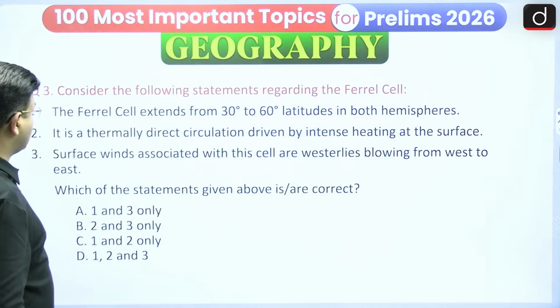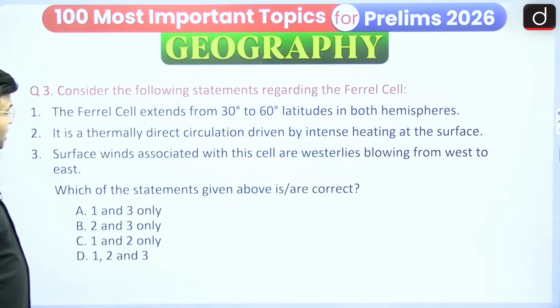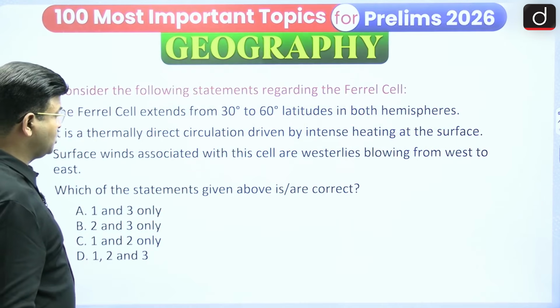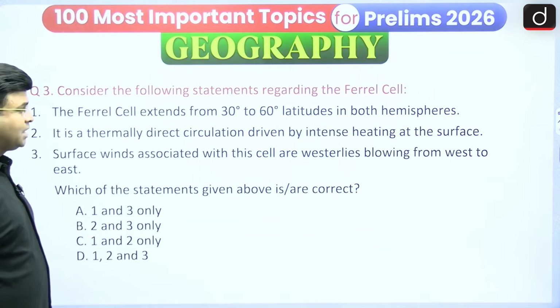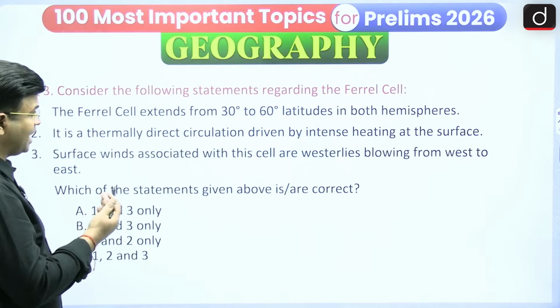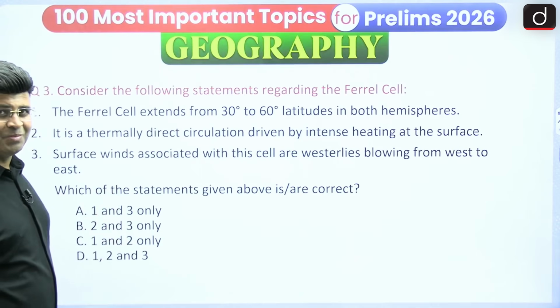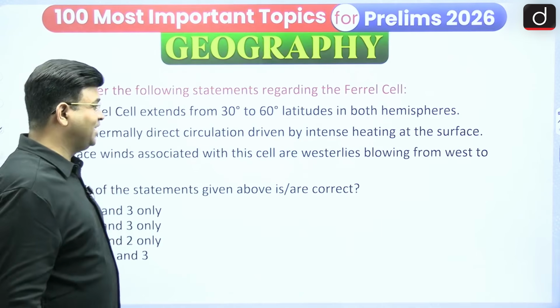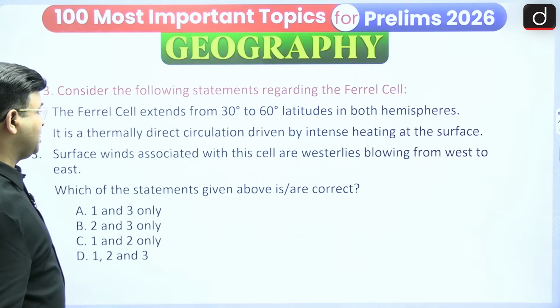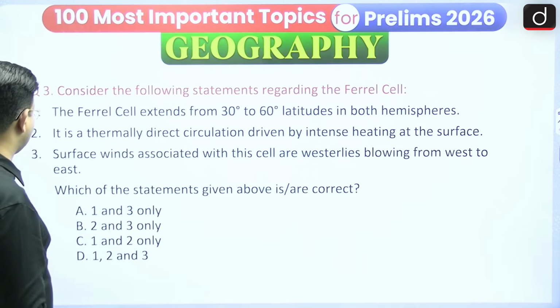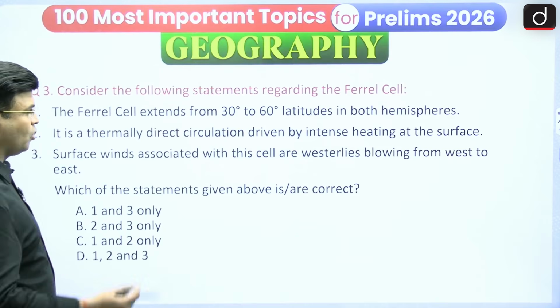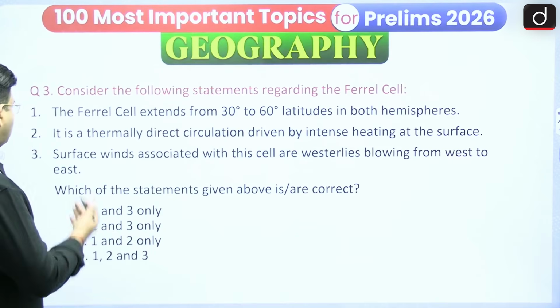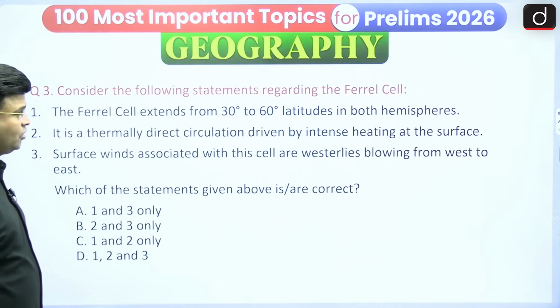Now consider the following statements regarding the Ferrel Cell. The Ferrel Cell extends from 30 degree to 60 degree latitude in both the hemispheres. You have to say whether it is right or wrong. Second statement: it is a thermally direct circulation driven by intense heating at the surface. You have to say whether it is thermally direct or not. And the third statement: surface winds associated with this cell are westerlies blowing from west to east. So these three statements are there. Accordingly, you give your answer.